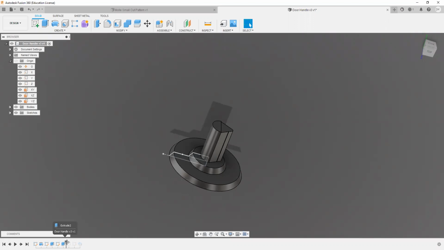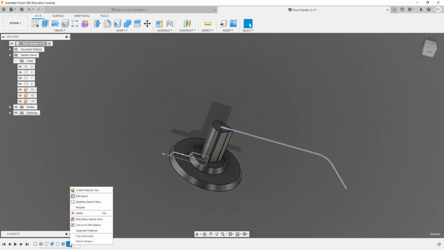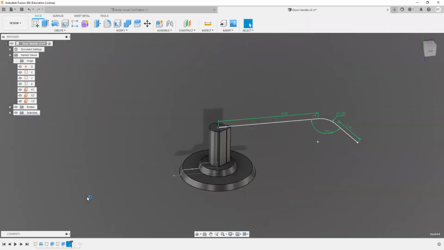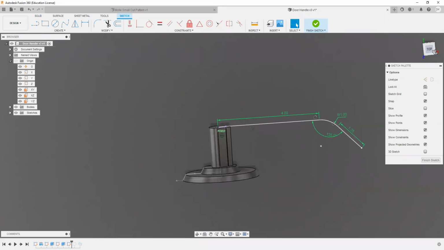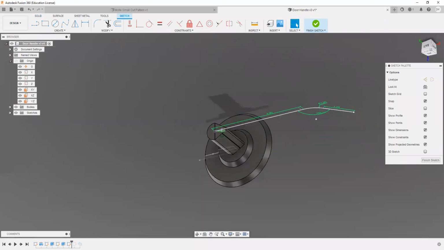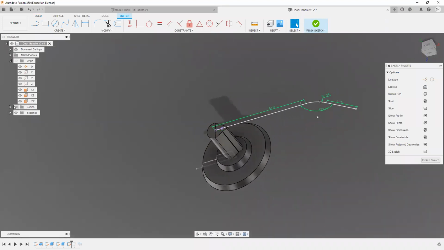two sketches. The first sketch I created was this. Let's go ahead and edit the sketch. As you can see, this sketch is just one edge of the door handle. If I rotate, it's coming down the middle. So it's on this plane, right there, the XY plane. That's where I started that sketch.